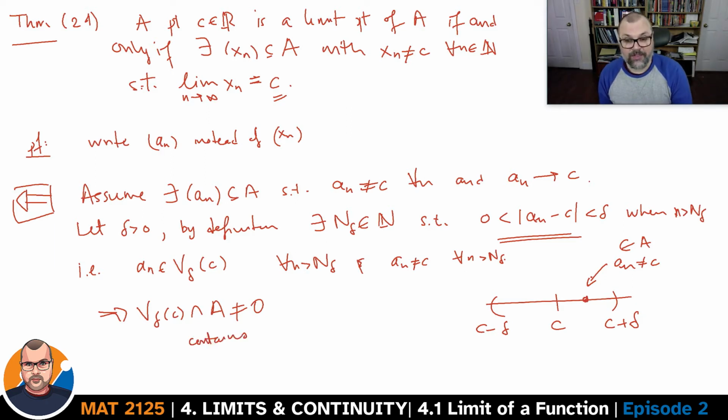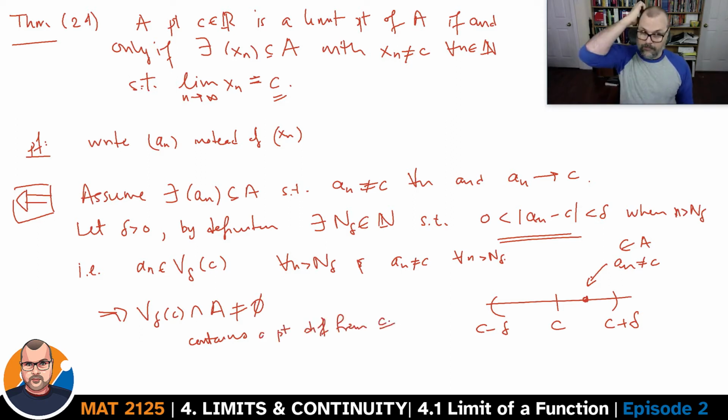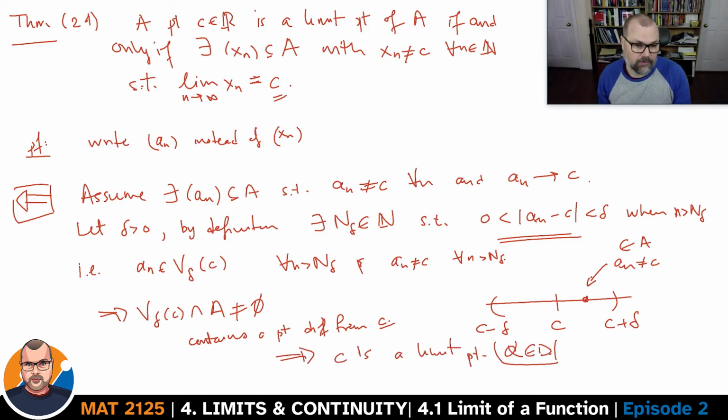And so this intersection is not empty, and it contains a point which is different from C. It's going to contain infinitely many such points, but it contains at least one, no matter which delta you pick. And you conclude from this, C is a limit point of A: in fact, the limit of a sequence of points in A.